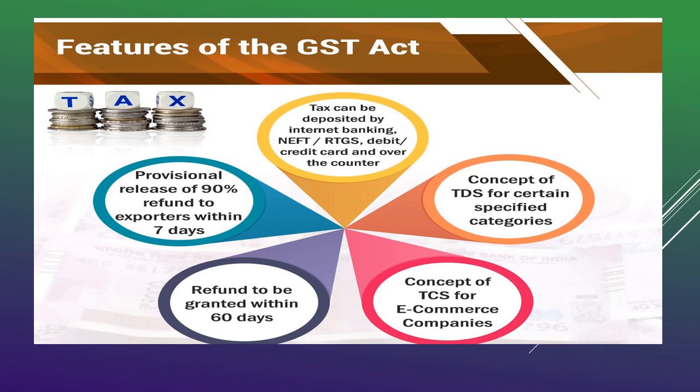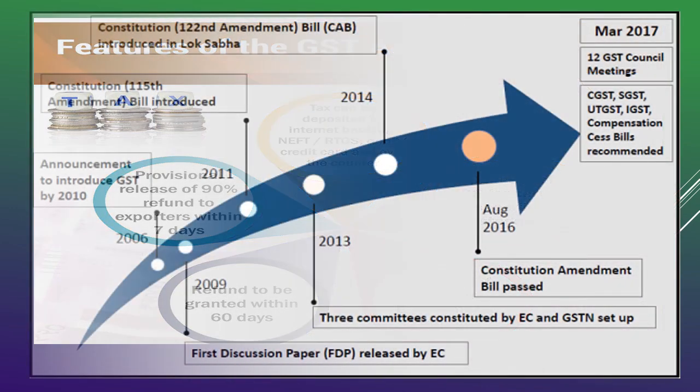Then regarding TDS, that is tax deducted at source, for certain strategic categories, there is also the concept of TCS for e-commerce companies. So there is a specific concept for e-commerce companies with respect to TCS. So this is with respect to the features of GST.